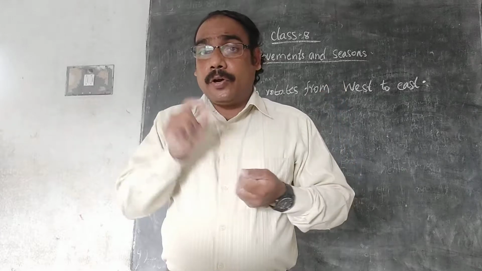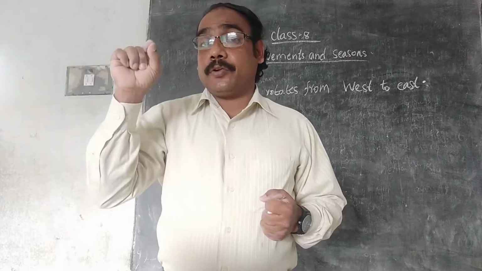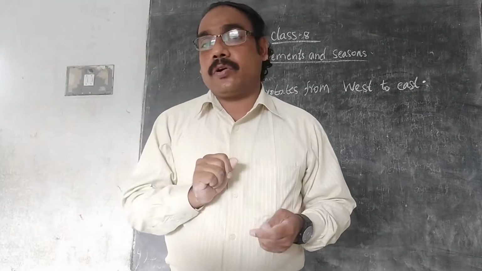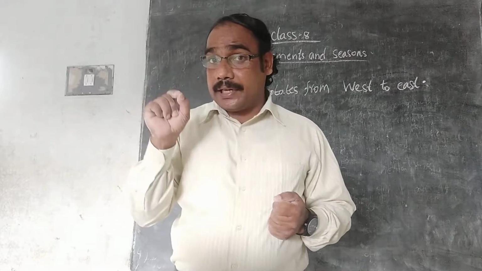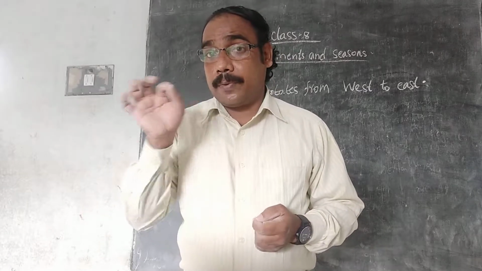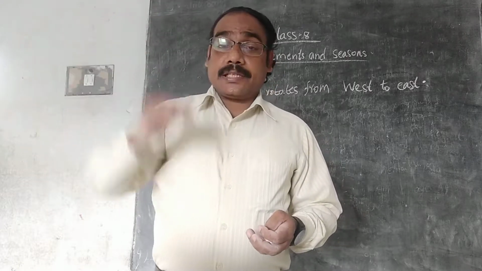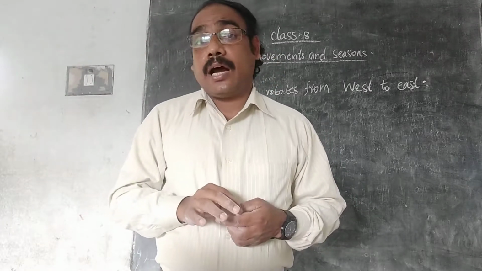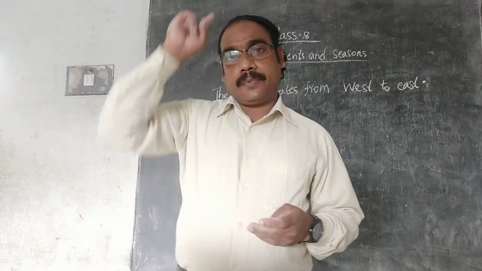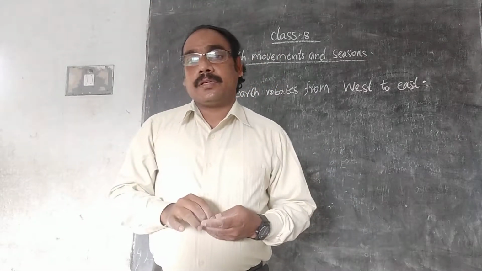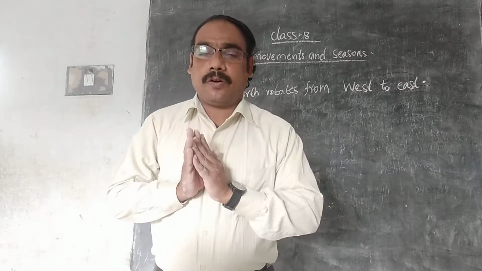The middle of the globe is 0 degree, and it is known as the equator. 23.5 degree north of the equator is known as the Tropic of Cancer. 23.5 degree south of the equator is known as the Tropic of Capricorn. Again above, 66.5 degree north is known as the Arctic Circle. 66.5 degree south is known as the Antarctic Circle. 90 degree north is the North Pole. 90 degree south is the South Pole. This is the overall division of a globe.